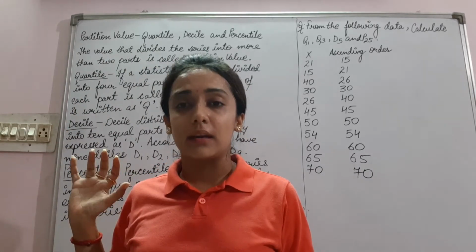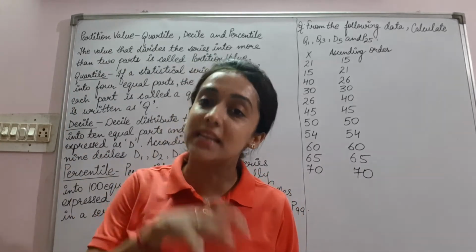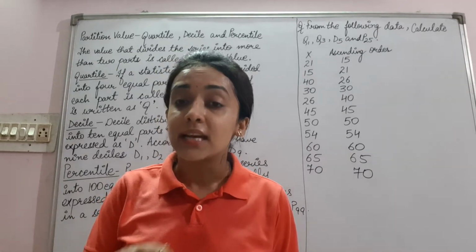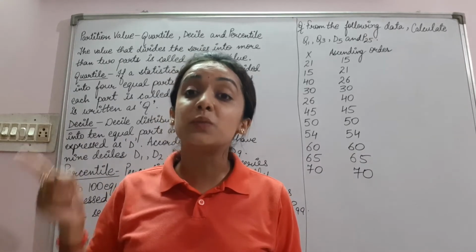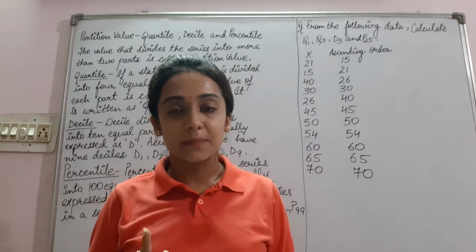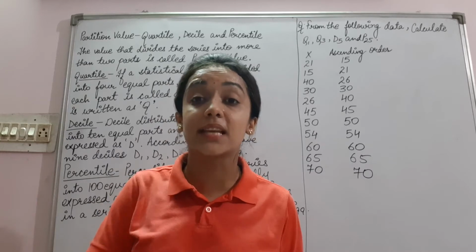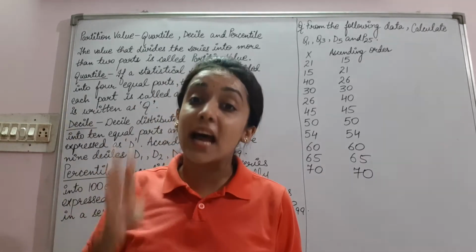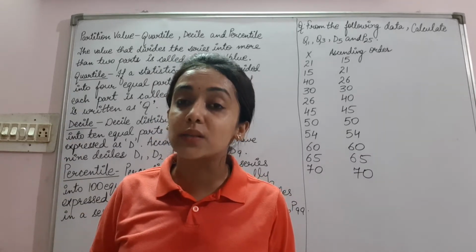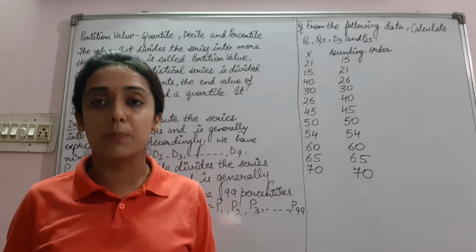It is the same procedure as we have studied in median. The only difference is, in median we divided by 2, because median divides the value of the series into two parts. Quartile divides the value of the series into 4 parts. Decile divides the value of the series into 10 parts. And percentile divides the value of the series into 100 parts.